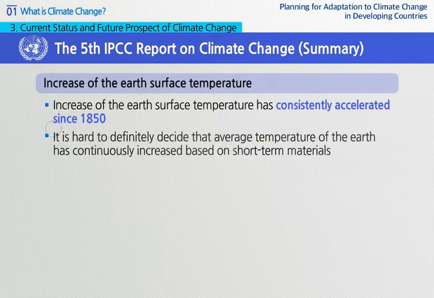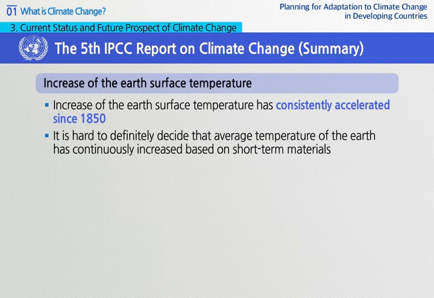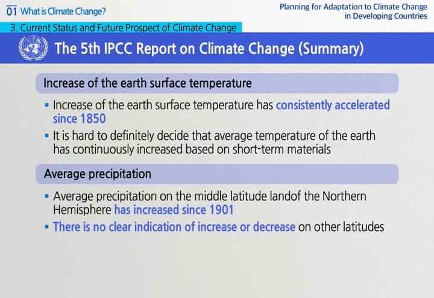Since 1850, increase of temperature of the Earth's surface has continued for the last 3 decades. However, the average Earth's surface temperature of the entire globe shows clear changes over a decade and in a passing of a year. Therefore, it is hard to definitely say that the average Earth temperature has consistently increased. Average precipitation on the land of the middle latitudes on the northern hemisphere has increased since 1901. However, there has been no clear increase or decrease in other latitudes.